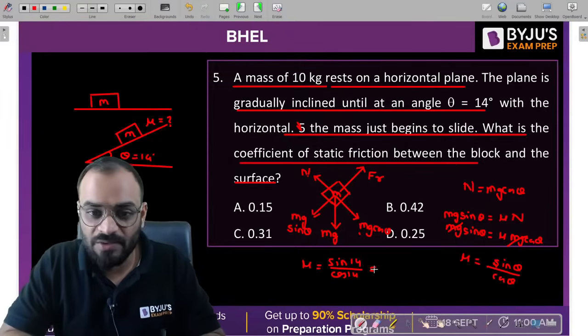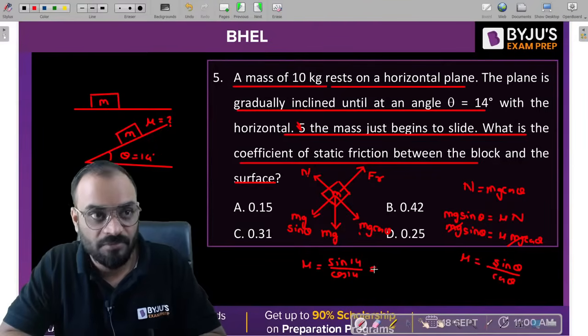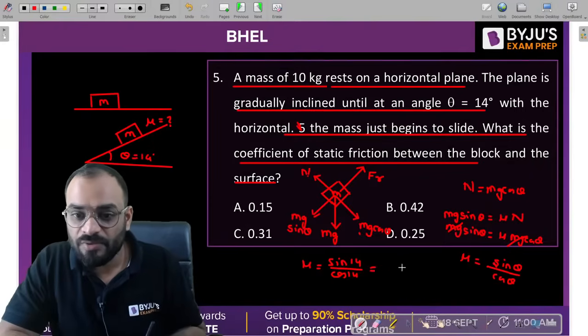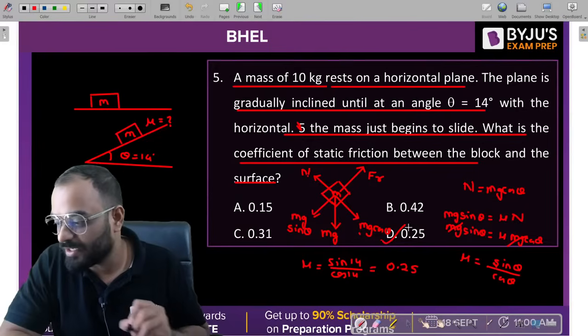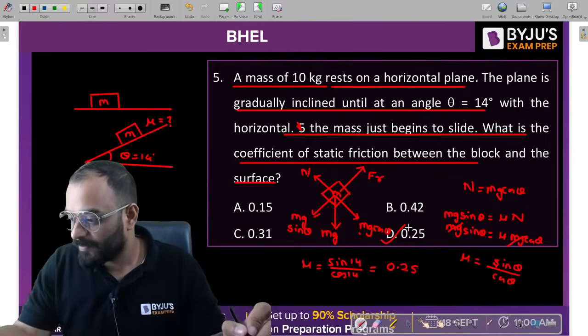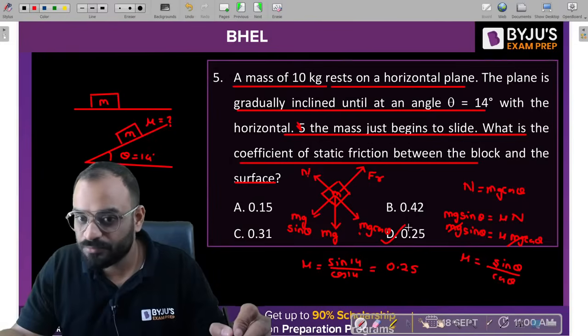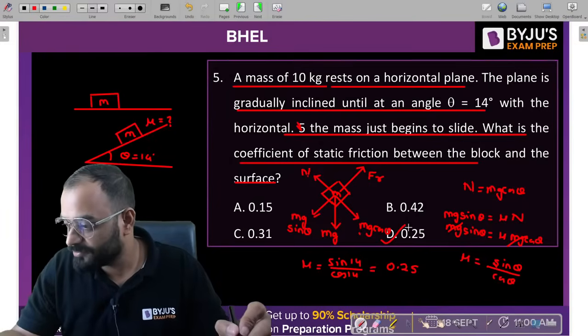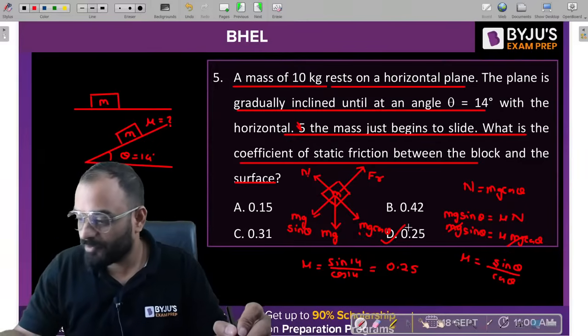Okay, tell me, guys, which one is the correct answer? Sin 14 divided by cos 14. So we are getting a value of 0.25. That means D is the correct answer for the problem. Arun, B is not the correct answer, 0.42. It should be D, na? It should be D. Very nice.